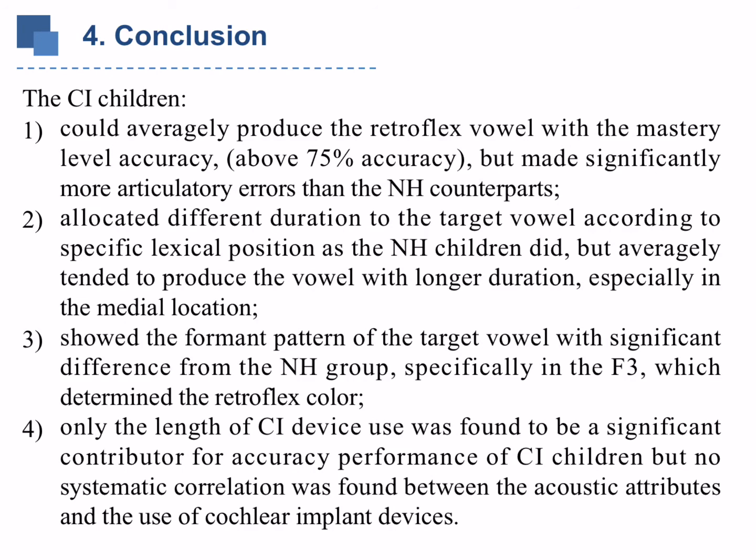Second, they allocated different duration to the target vowel according to specific lexical position as the normal hearing children did, but averagely tended to produce the vowel with longer duration, especially in the medial location. Third, they showed the formant pattern of the target vowel with significant difference from the normal hearing group, especially in the F3, which determined the retroflex color.